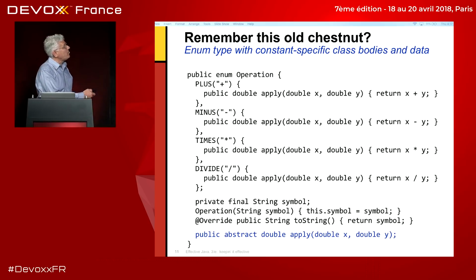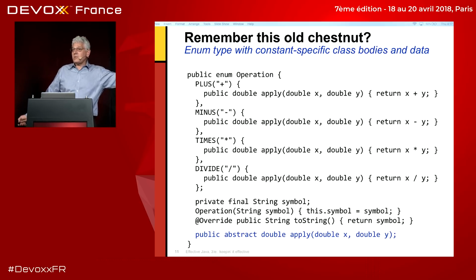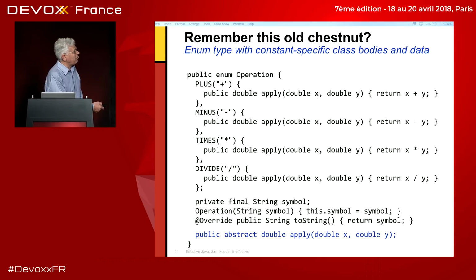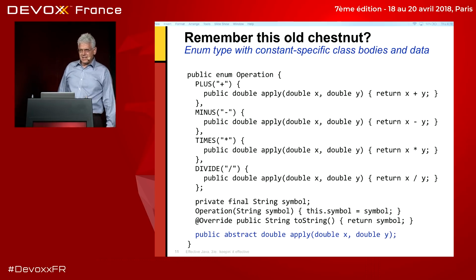Now, I'm going to show you a piece of code that was in the previous edition of my book. You might recognize it. I was actually pretty proud of the code at the time. It's an enum with constant-specific class bodies. We have a little enum called Operation that has constants for plus, minus, times, and divided by. Each one of these knows how to do its operation. I have an abstract method on the enum called apply, which takes two doubles and returns a double. Then each of the enum constants overrides the apply method and performs the right operation. So plus adds them, minus subtracts them, and so forth. Makes sense, right? It's pretty.